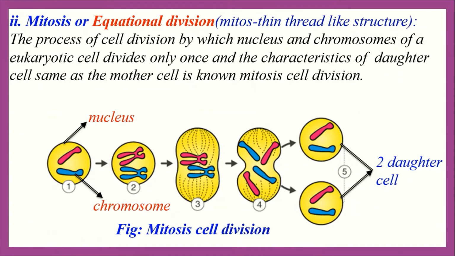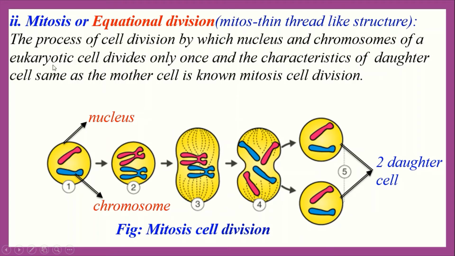Now the second one is mitosis or equational division. Here mitosis comes from the word mitos, meaning thin or thread-like structure, and equal means equal distribution takes place in the genetic materials. So the process of cell division by which the nucleus and chromosome of a eukaryotic cell divides only once and the characteristics of daughter cells are the same as the mother cell is known as mitosis cell division.